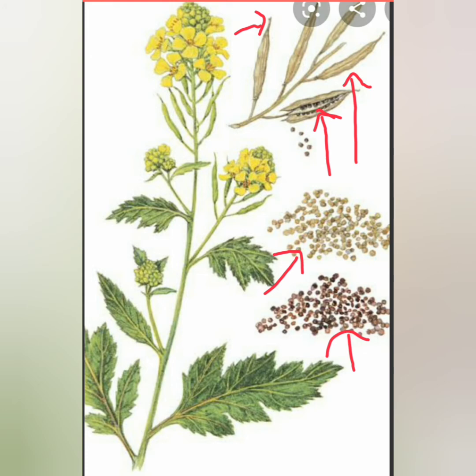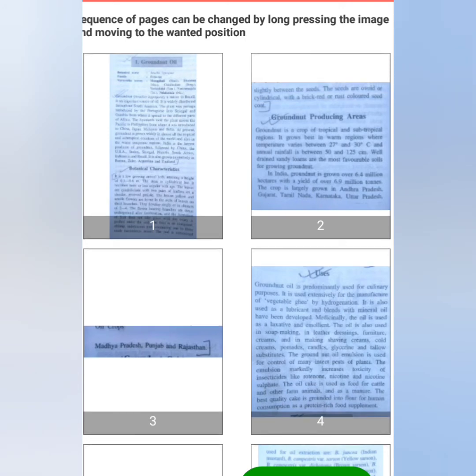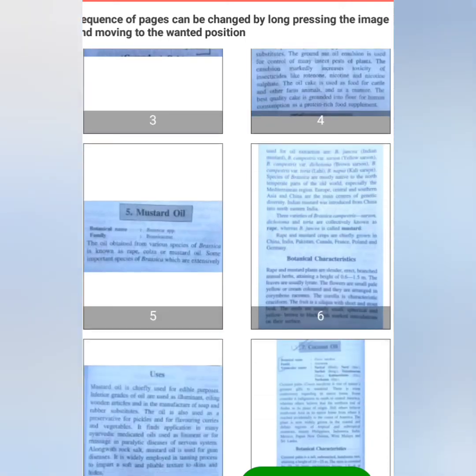If you remember the seeds of black pepper also, you will find that they are not smooth on their surface. There are many reticulations on the surface of the seeds. They are small. So these seeds also are not smooth, but are marked with reticulations on their surface. Now these are the botanical characteristic features of the plant. So next we will come to the uses of the mustard oil.